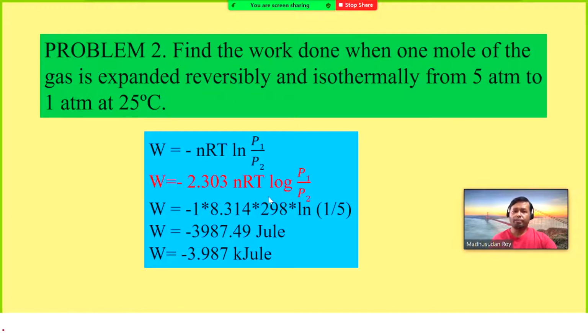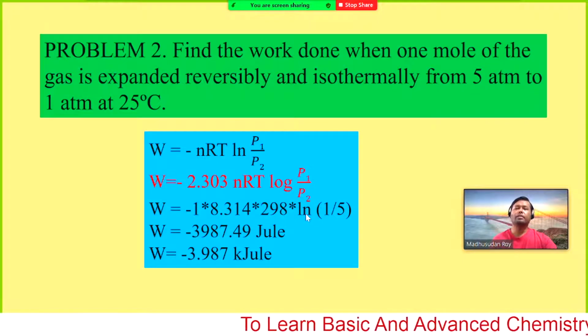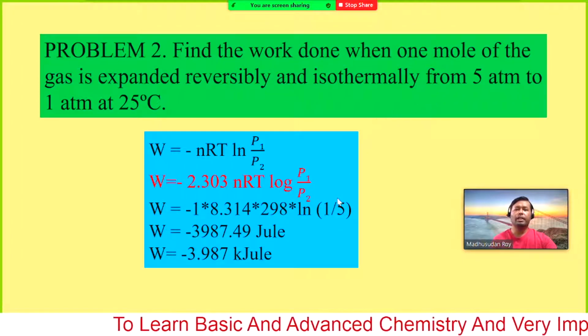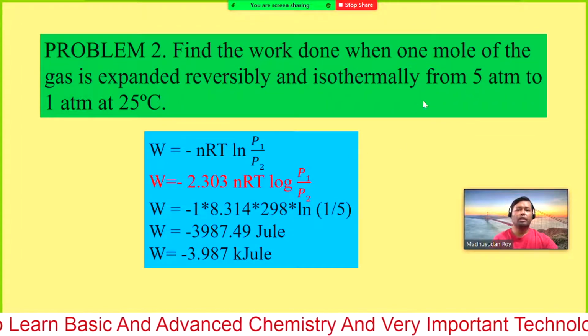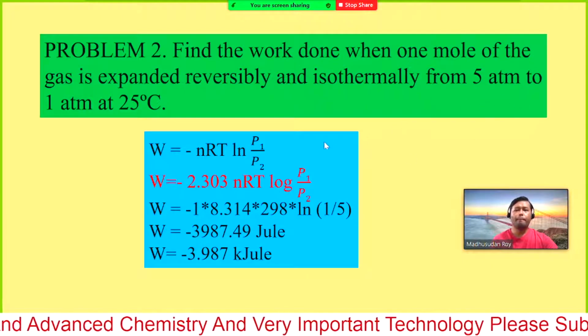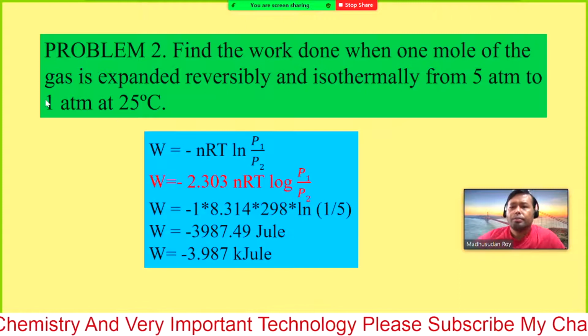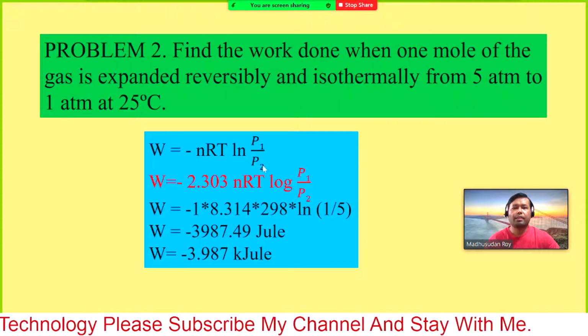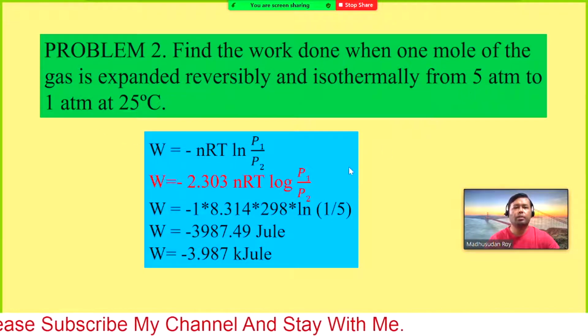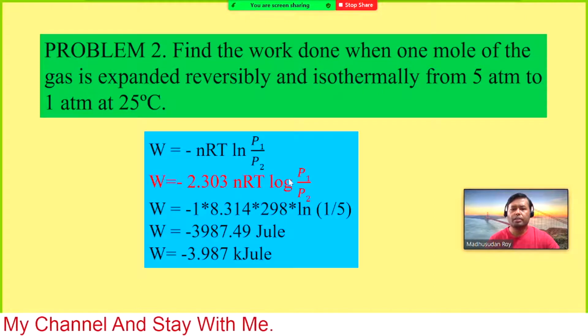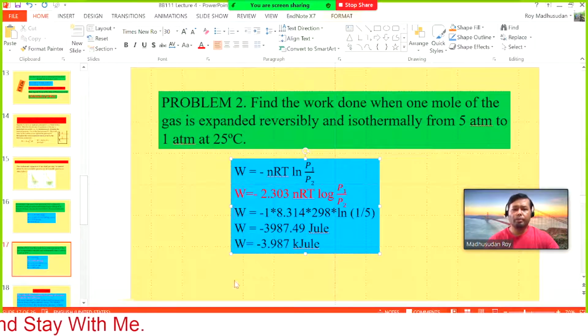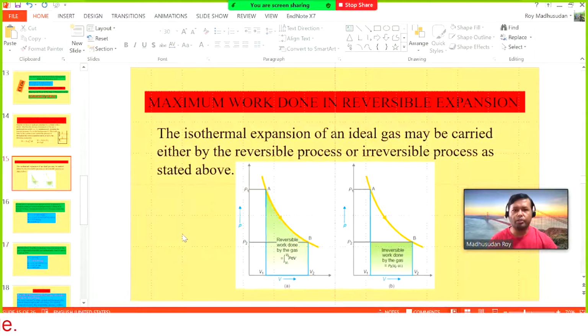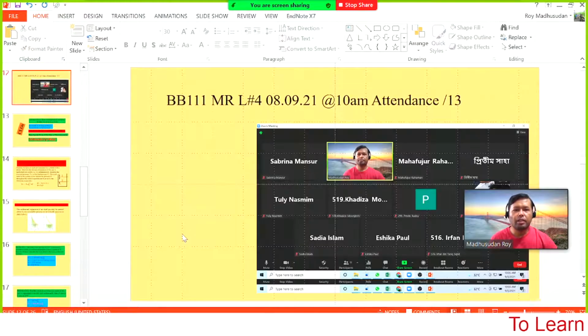Here the value of n is 1, the value of R is 8.314, temperature 298, and then ln of 1 by 5, because initially the pressure was P1. Let's see what our formula is. Is it P2 by P1?